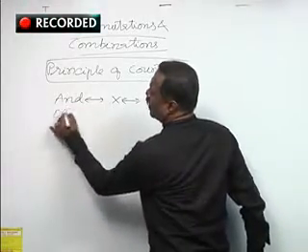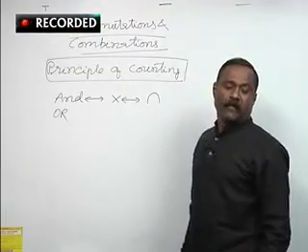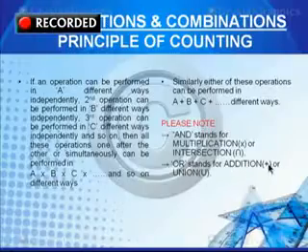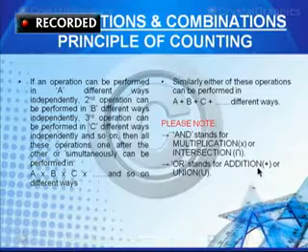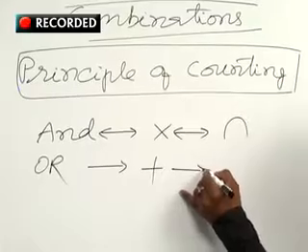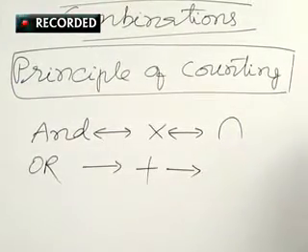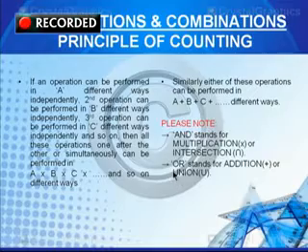Similarly, OR stands for addition. Addition means plus, and after the introduction of set theory, you will be learning probability based on these permutations and combinations.